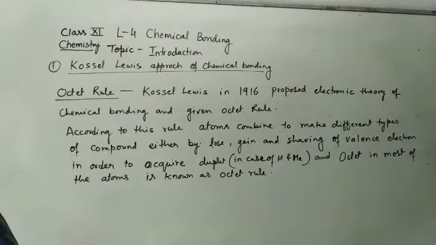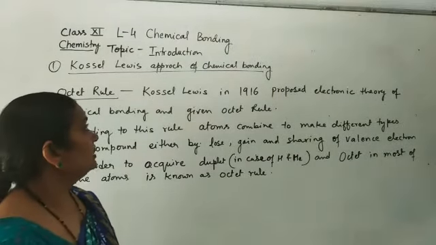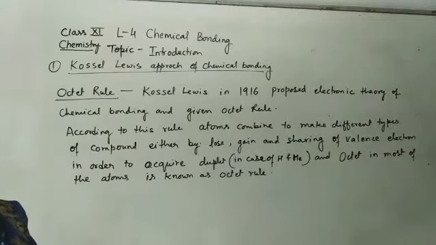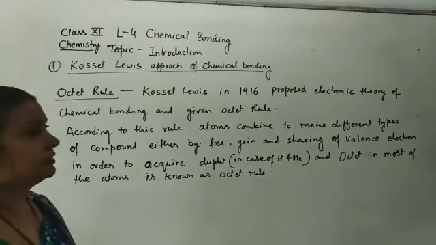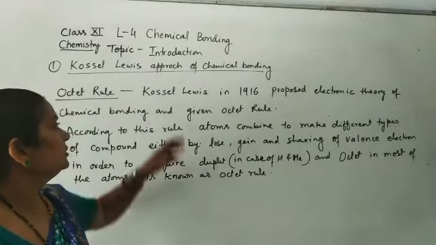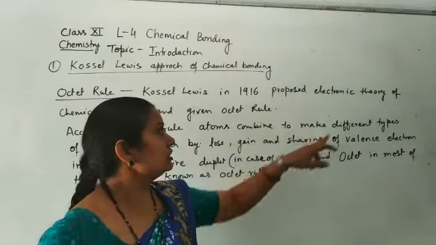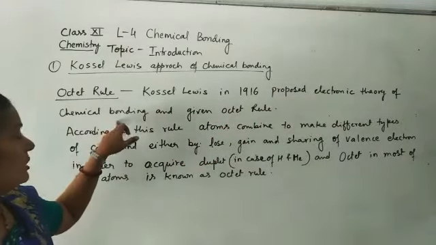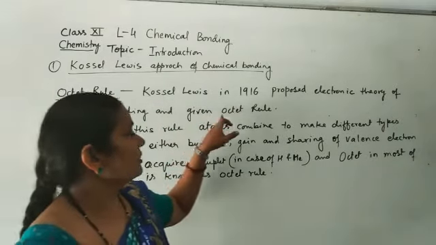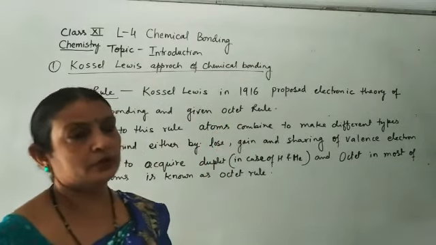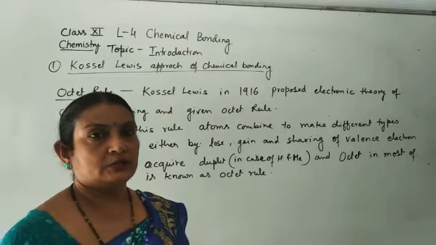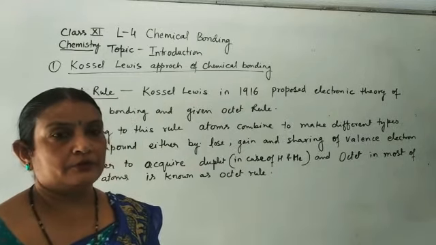Then they gave the octet rule. Octet means 8. Lewis in 1916 proposed the electronic theory of chemical bonding and gave the octet rule. According to him, the valence electrons participate in bond formation.